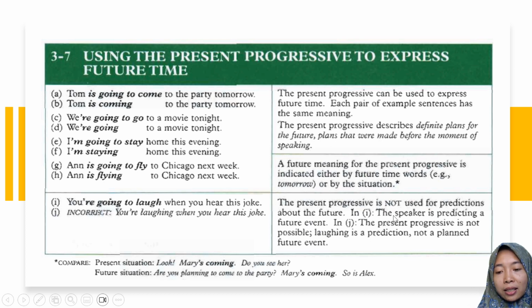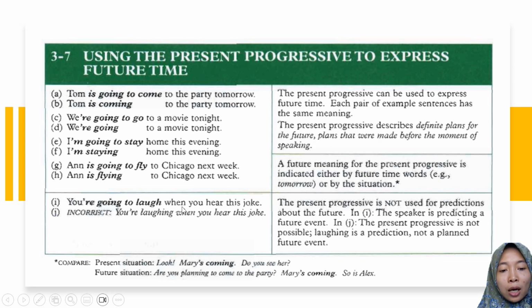In this case, the speaker is predicting a future event. The present progressive is not possible. Laughing is a prediction, so not a planned future event. In this case, present progressive, present continuous cannot be used to predict an event in the future. If it is a prediction, do not use present continuous. You may use be going to instead of present continuous to express an activity that is considered a prediction in the future. Here are the examples.